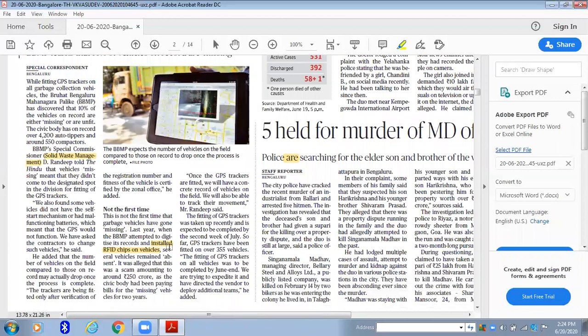So these are the points where you can put in your mains answers writing. These kinds of points, whenever you read the newspaper, just highlight them. You don't need a separate notebook or separate online notes, only for mains points, not for prelims points. Keep a note of these important points.